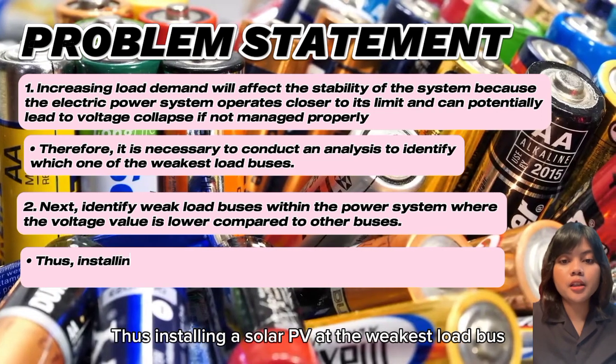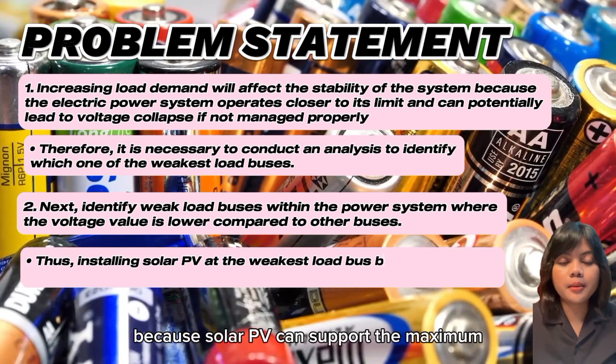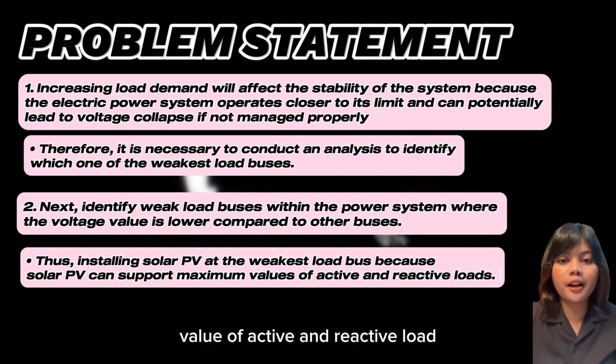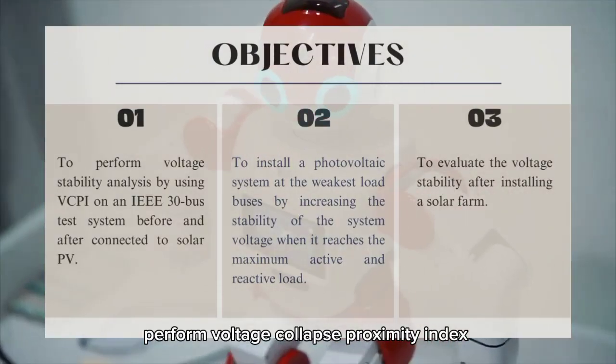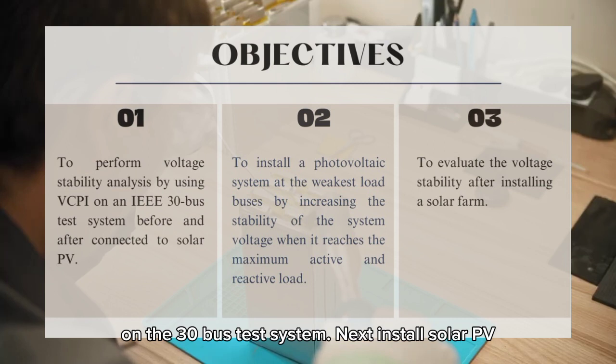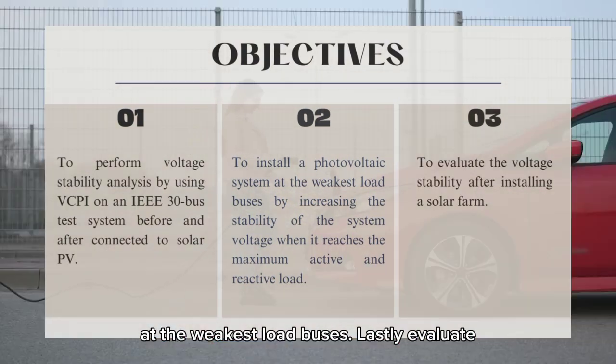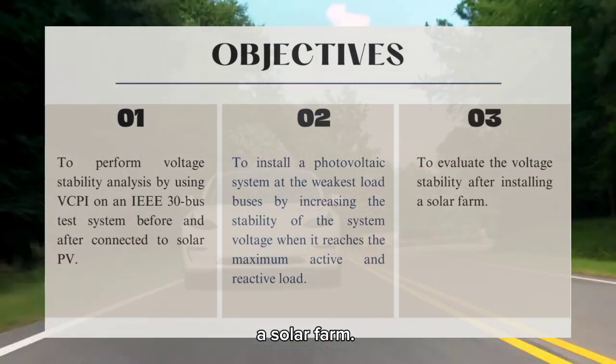Thus, install a solar PV at the weakest load bus because solar PV can support the maximum value of active and reactive load. Firstly, perform the voltage collapse proximity index on the 30 bus test system. Next, install solar PV at the weakest load bus. Lastly, evaluate voltage stability after installing a solar farm.